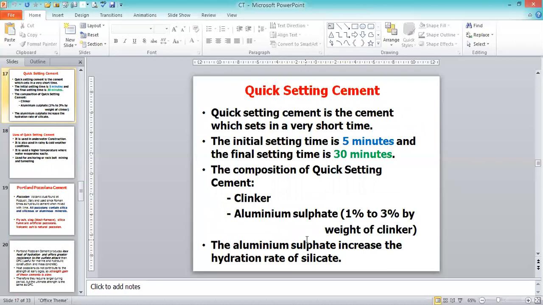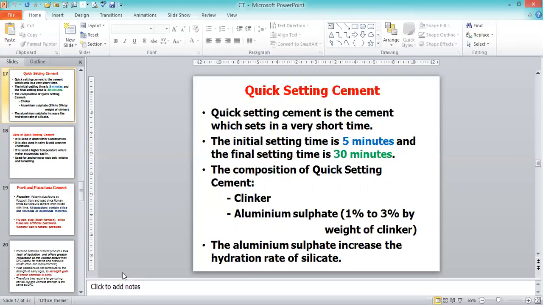Then the quick setting cement. The term itself means quick setting. It sets very quickly, so that we are able to carry out the work very fast. Quick setting cement is the cement which sets in a very short time. The initial setting time is 5 minutes and the final setting time is 30 minutes. This is the peculiar property of the quick setting cement.